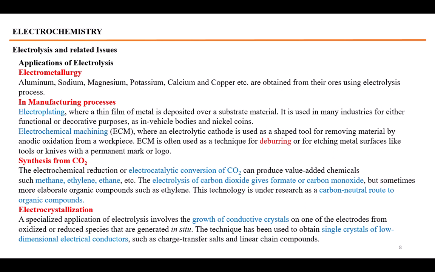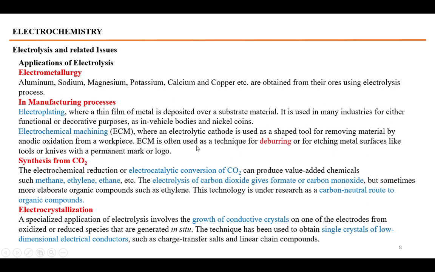Manufacturing processes are of two types. Electroplating, where one metal is deposited on the surface of another metal. This is done for decorative purposes, for care purposes, and for vehicle bodies, and nickel coins, etc. are prepared by this process. The second one is electrochemical machining.